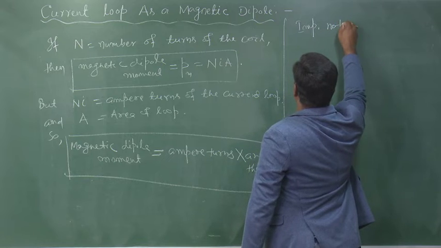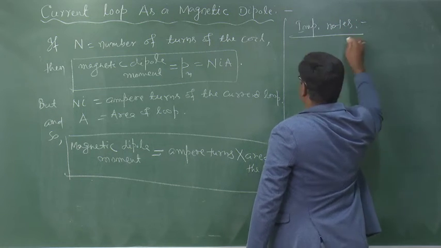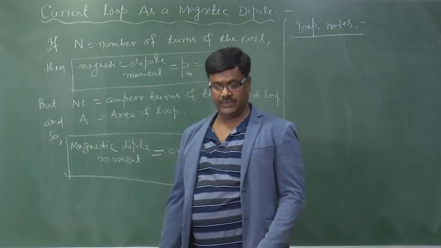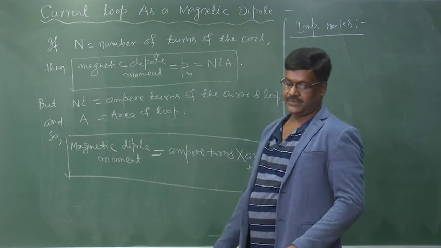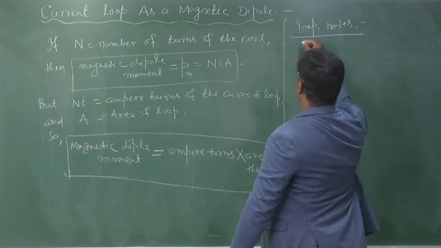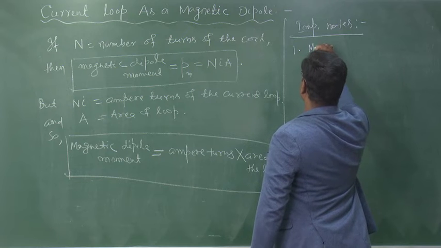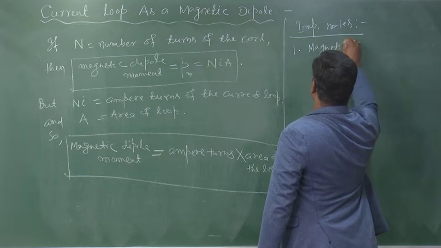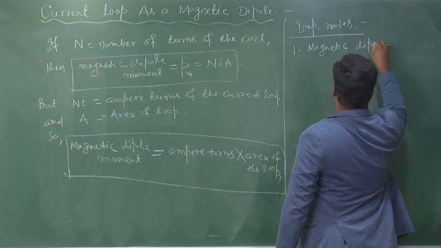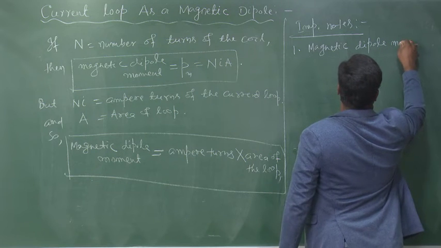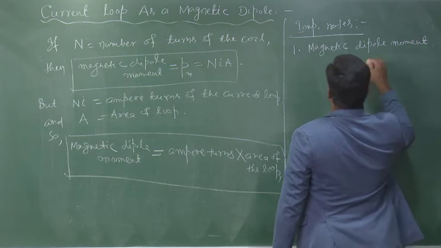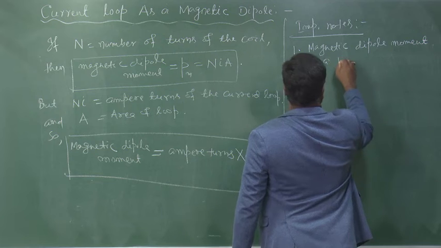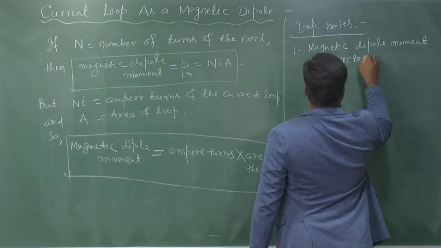Important notes. Number 1 point, this magnetic dipole moment is a vector quantity.